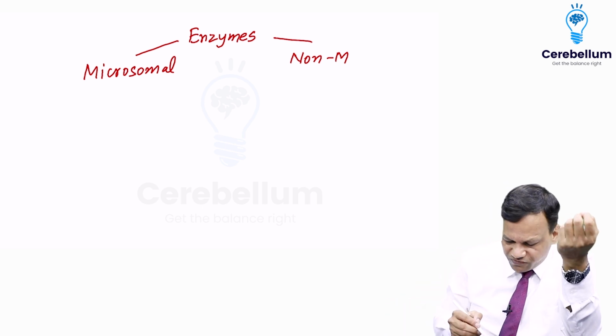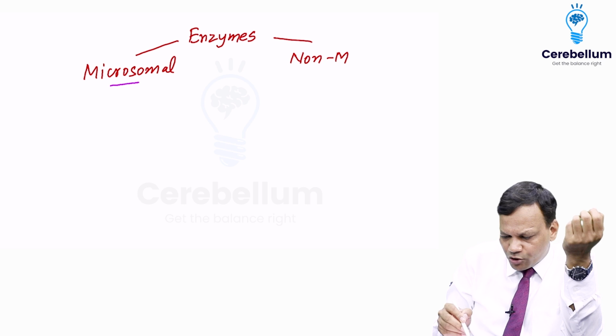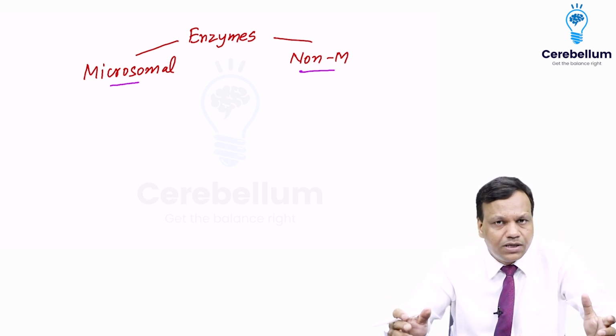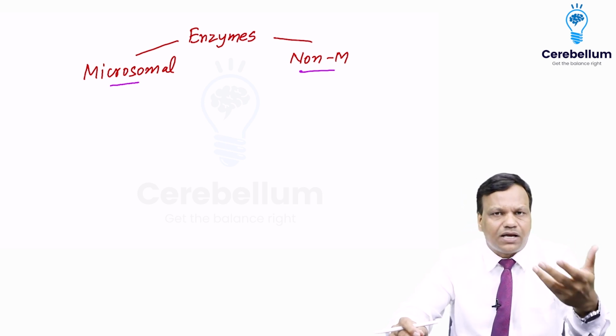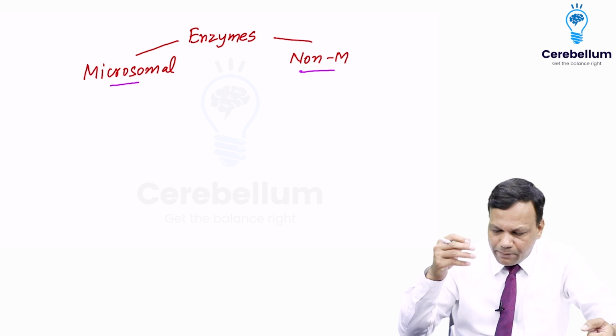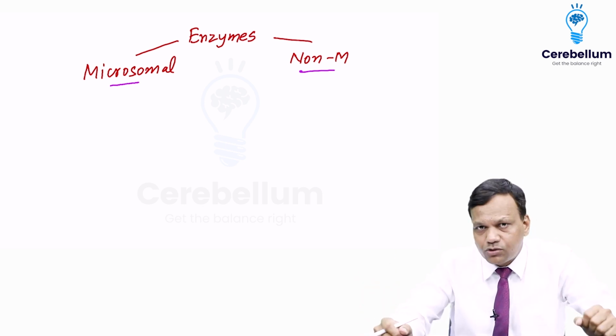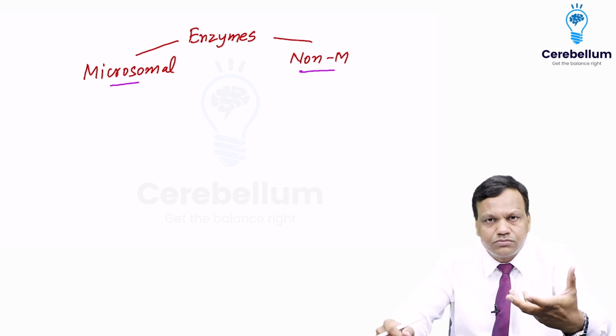The first question is, what do you mean by microsomal? What do you mean by non-microsomal enzymes? The answer is very simple. The enzyme which is inside the microsome is microsomal. The enzyme which is not inside the microsome is non-microsomal. Very simple.